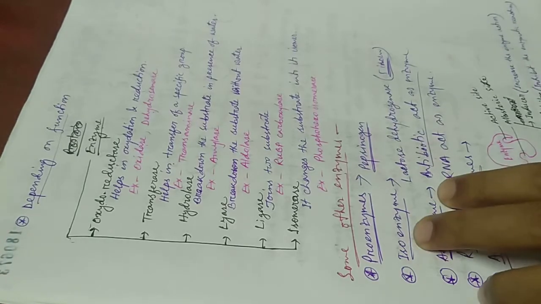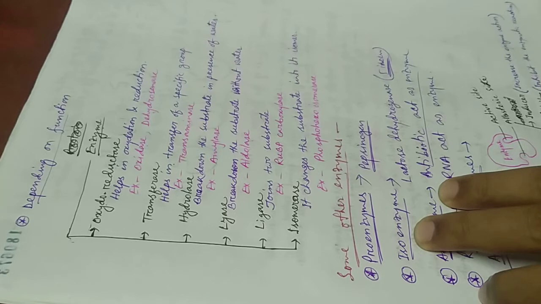Then isoenzyme. Isoenzymes are those enzymes which have similar structure but play different roles in a cell. They have the same chemical structure but different functions in a cell.